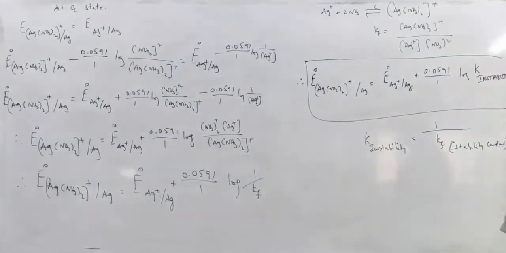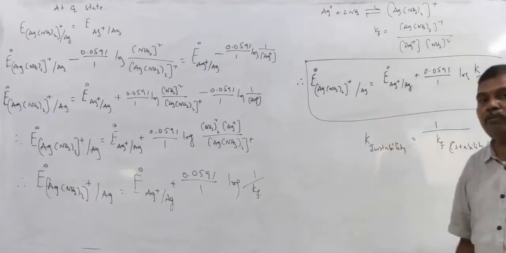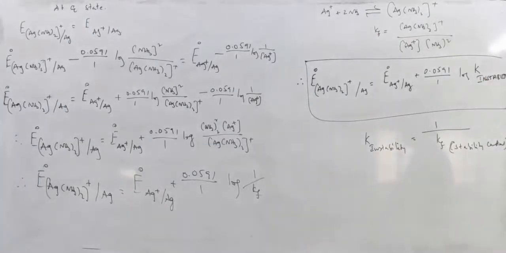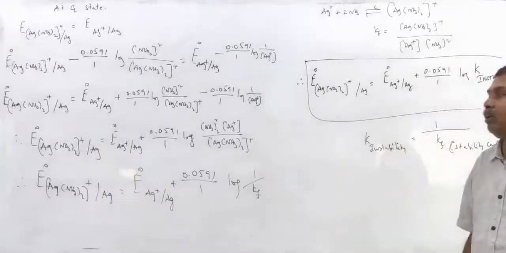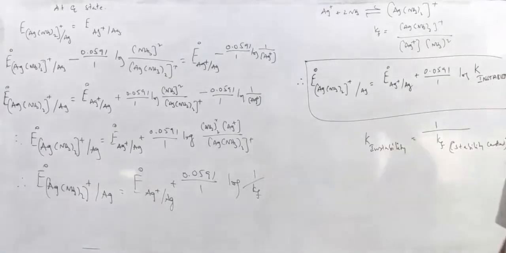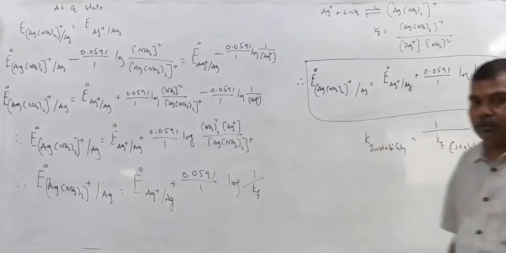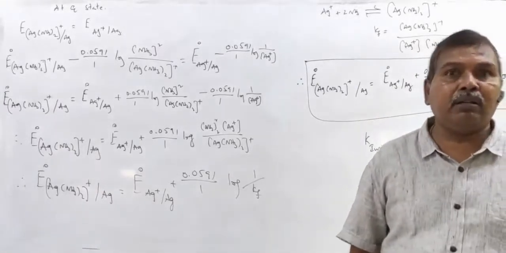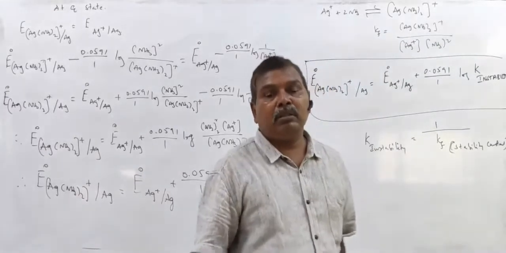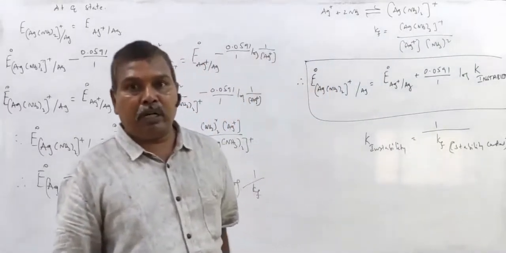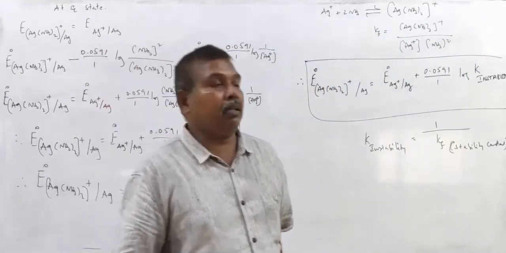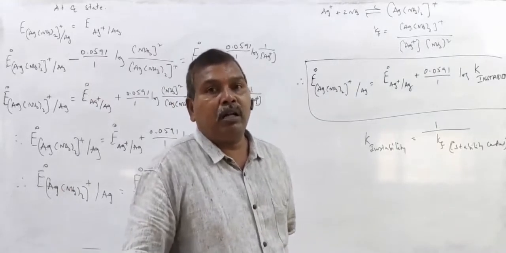From this we can calculate Kf of a complex or the instability constant of a complex. Similarly, in the case of the metal insoluble salt anion half cell, we can calculate the Ksp of the salt. Generally it is not there in our textbook, so it is not that important for the main examination, but it is useful for advanced level.